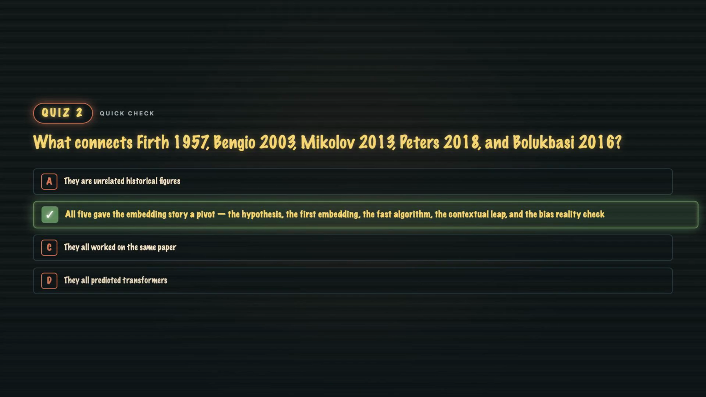B. 5 pivots. Firth wrote the hypothesis 50 years before we could test it. Bengio built the first dense embedding but was too slow. Mikolov made it fast and unlocked the whole field. Peters made it contextual and set the transformer stage. Bolukbasi held up the mirror and showed us what our vectors had absorbed. Each pivot moved the story forward 1 step.